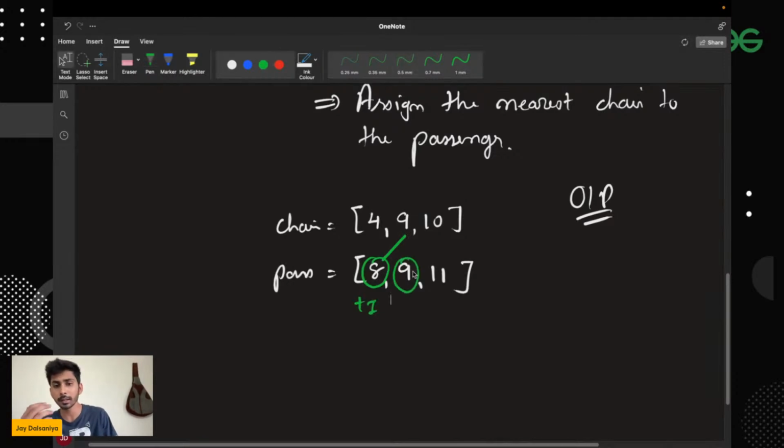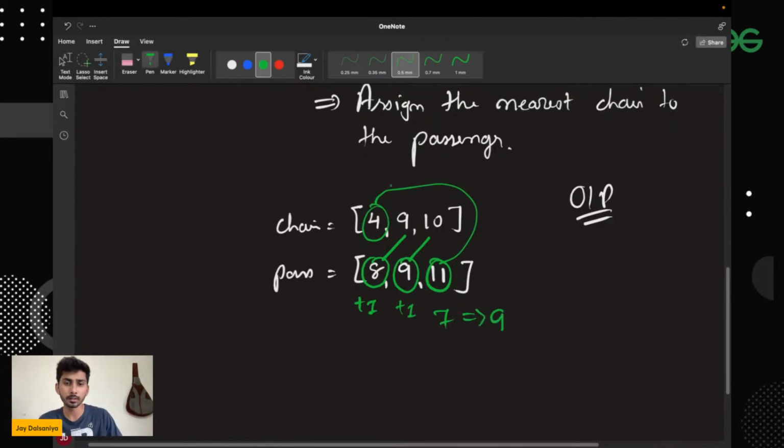So for 9, which one is the nearest chair? This chair is already occupied and this one was not occupied. Okay, so let's say I'm assigning this one, right? Every time I'm trying to find the nearest one. If the nearest one is not available, then the second nearest one. Okay, and now for 11, which one is the nearest one? This was the nearest, already occupied. So now it will move to this chair. So now what I did, I chose greedily that every time I try to assign the nearest chair. Now over there I can observe how many steps were required, 7, right, in order to move from 11 to 4, and over here one step was required. So this answer comes out to be 9.